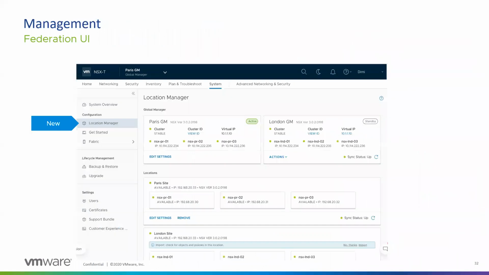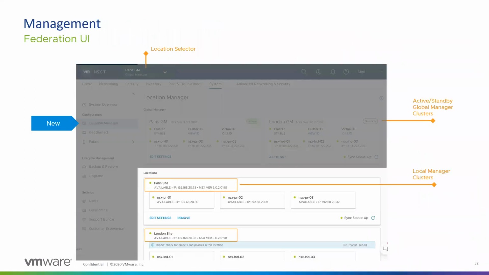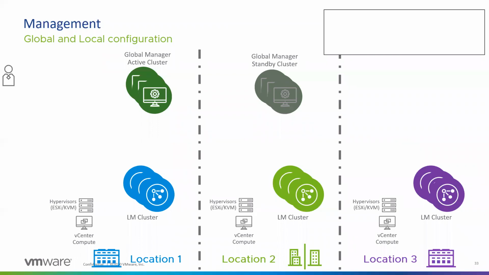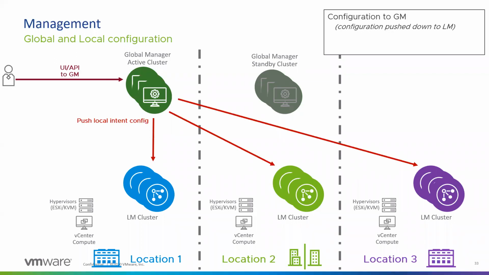This is a UI. I'll probably skip this and go to the UI demo and show that. But before going there, thinking from the management perspective, when you have a global active manager and there are local managers, there is one way: we recommend that you configure everything from global manager. Whether you just want to configure it just for site one, you configure it from global manager, because then the global manager will know about it and it will push it to the local manager.